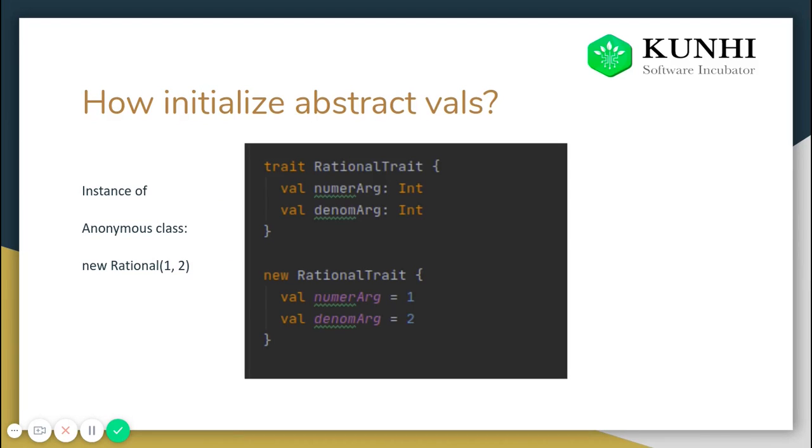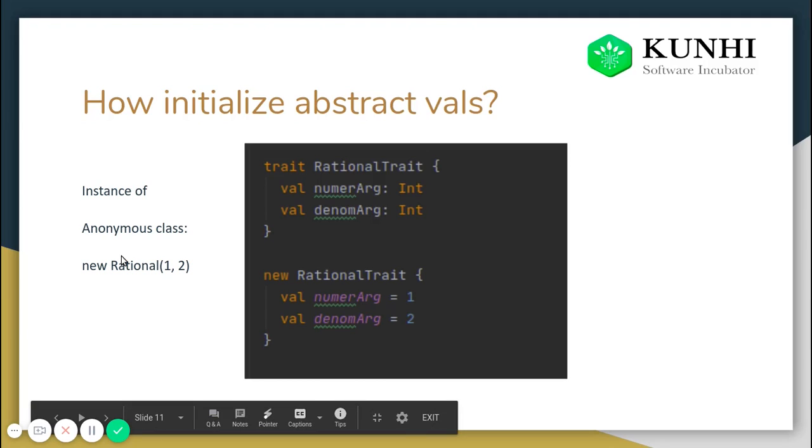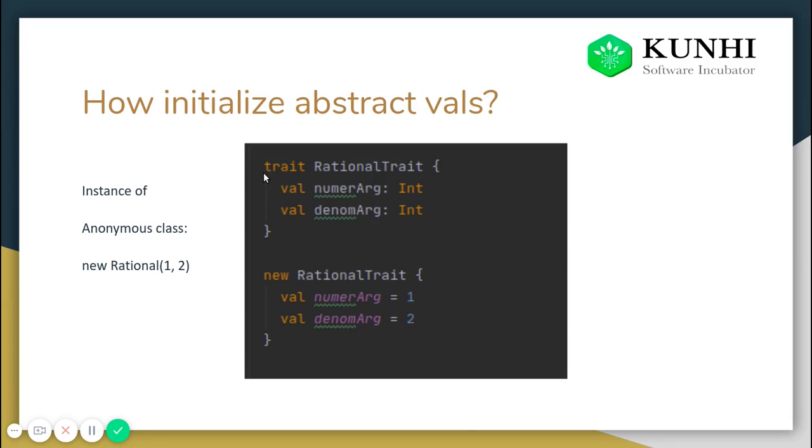Now, how to initialize the abstract fields? So let's see. To initialize it, we have a trait, which is a Rational trait, and there are two variables: one is numerArg and the other is denomArg. Now, how to initialize them?